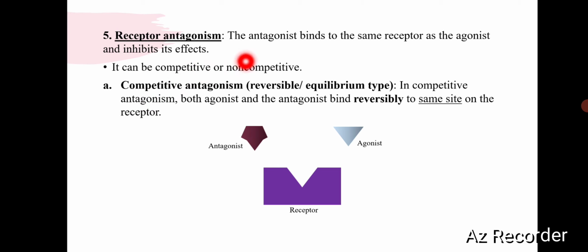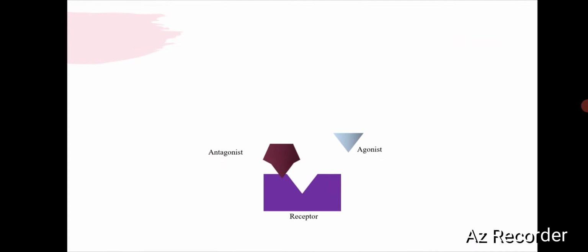In receptor antagonism, the antagonist binds to the same receptor as that of the agonist and inhibits its effect. There are two types of antagonism: competitive antagonism and non-competitive antagonism. Competitive antagonism can be reversible or equilibrium type, or irreversible or non-equilibrium type. In competitive antagonism, both agonist and antagonist bind reversibly at the same site on the receptor. For example, atropine and acetylcholine on muscarinic receptors.